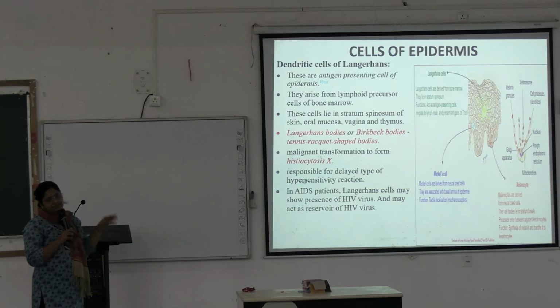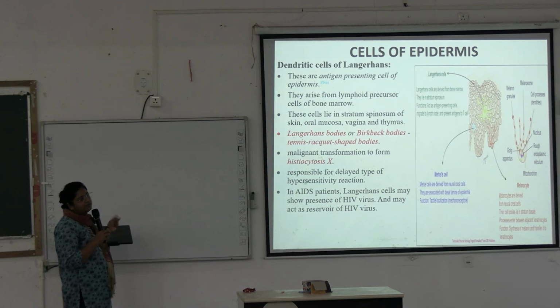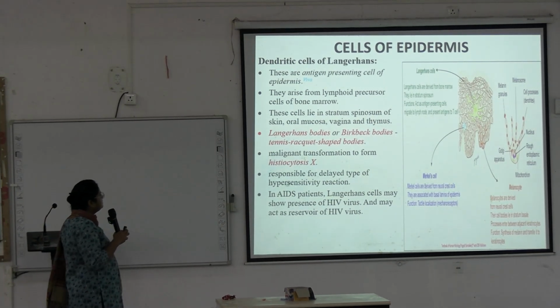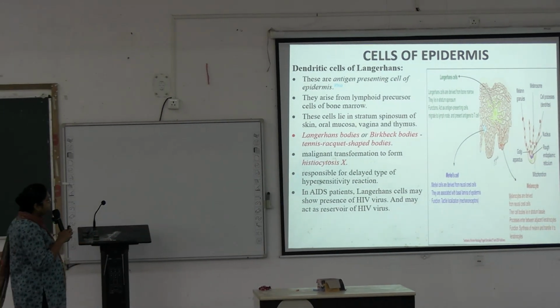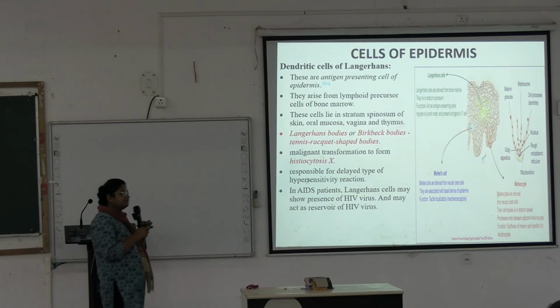They are responsible for delayed type hypersensitivity reaction. There are 4 types of hypersensitivity reaction. Okay, so Langerhans cells are responsible for delayed type hypersensitivity reaction. And in AIDS patients, Langerhans cells may show presence of HIV virus and may act as a reservoir of the HIV virus. Okay, next.